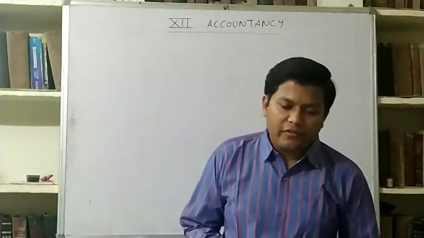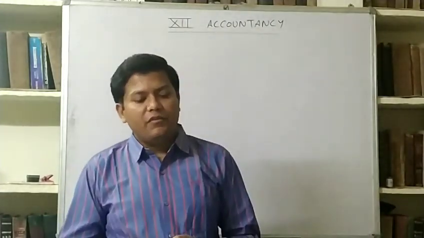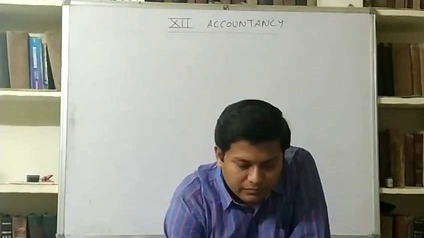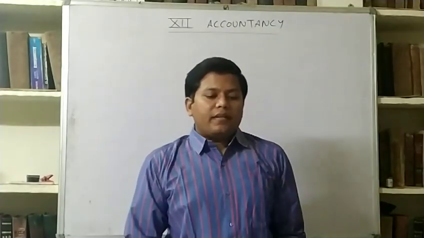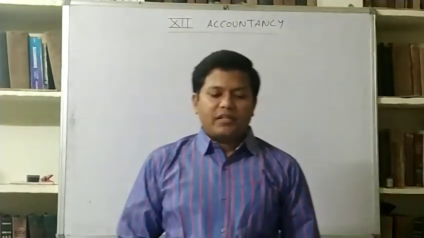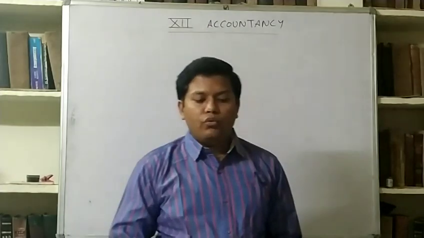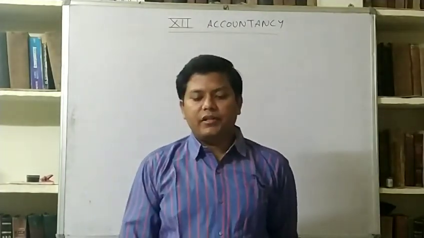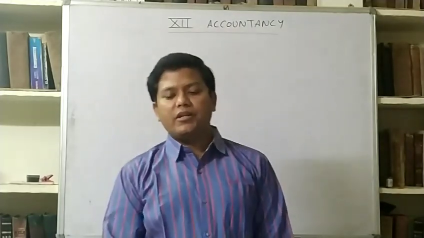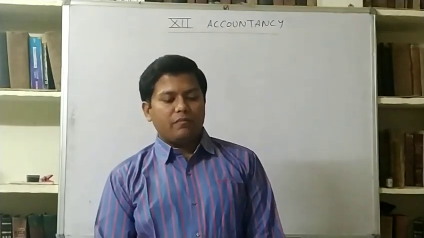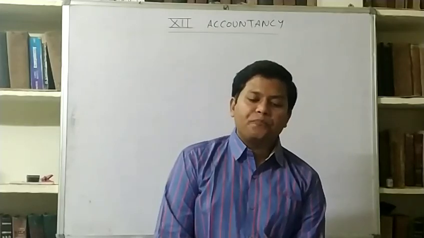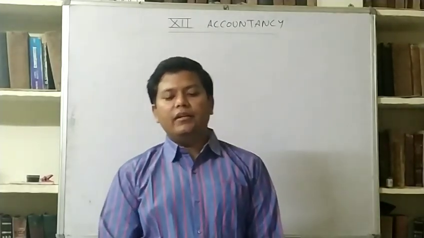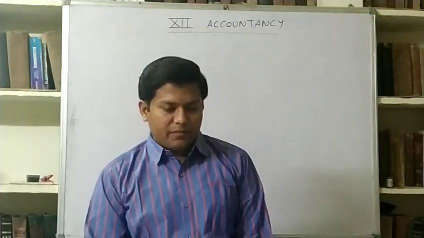Today moving forward we will do question number 13, which is also fluctuating capital method. It reads: Sajal and Kajal are partners sharing profits and losses in the ratio of 2:1. On 1st April 2015, their capitals were Sajal rupees 50,000 and Kajal rupees 40,000. Prepare P&L appropriation account and the partners' capital accounts at the end of the year after considering the following items.